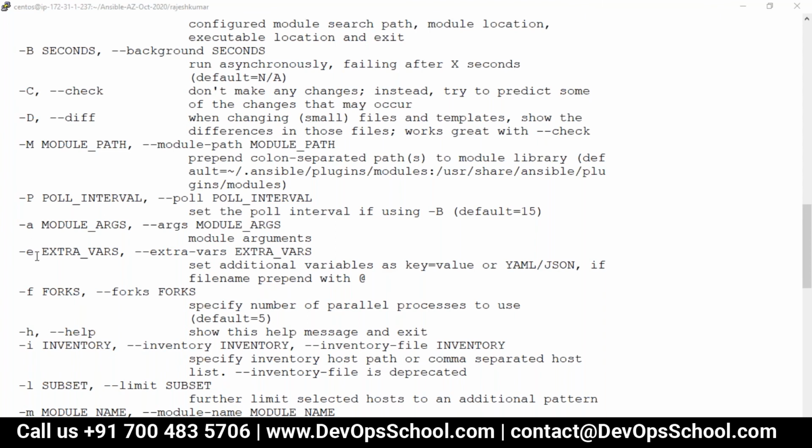So guys, here it is: the -e option. You can pass key=value pairs with -e. If you want to pass multiple variables over the command line, it can be YAML or JSON. How? With -e @filename. So you can pass this one also.